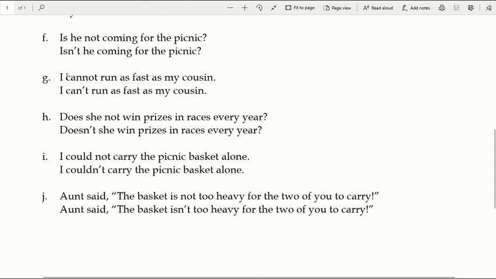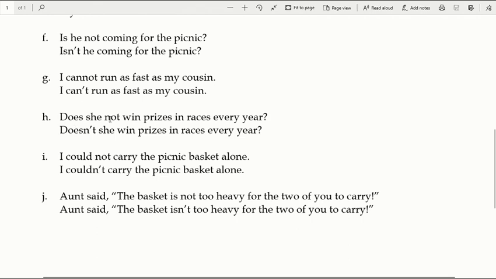Next one. I cannot. Now in English, this word will not be written separately. Cannot. It will be written as one word. Cannot. I cannot run as fast as my cousin. मैं अपने cousin के जितना तेज नहीं दौड़ सकता. That means cannot. Cannot, if you make it short, it will turn to can't. I can't run.